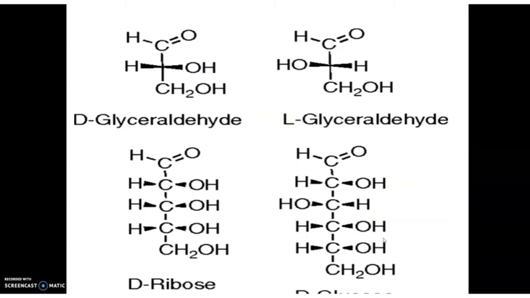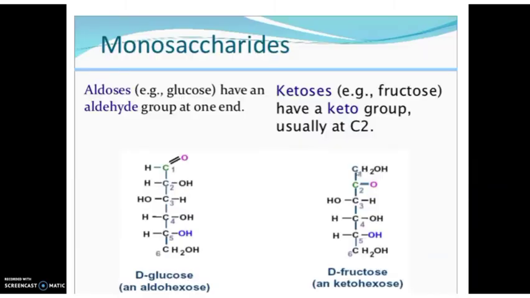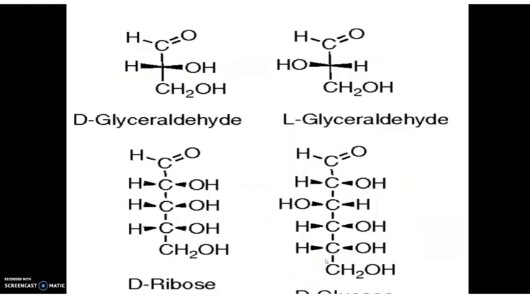Then, what is this D and L? Here also you have seen D-glucose, D-fructose, etc. It is based on stereochemistry and isomerism. For example, if you take this chiral carbon, the center carbon. Why is it known as a chiral carbon?